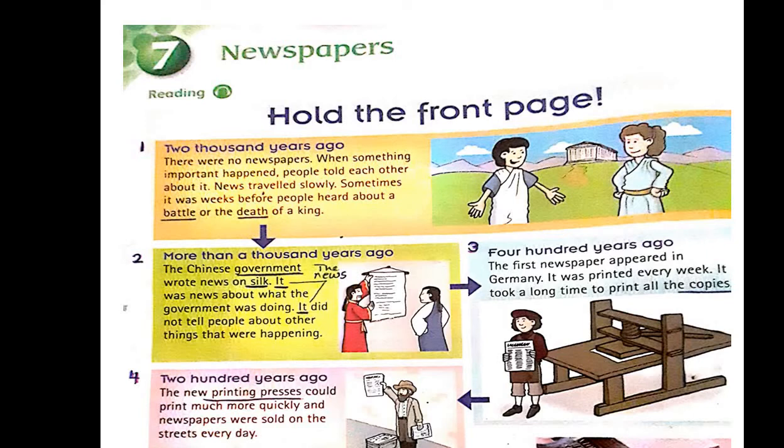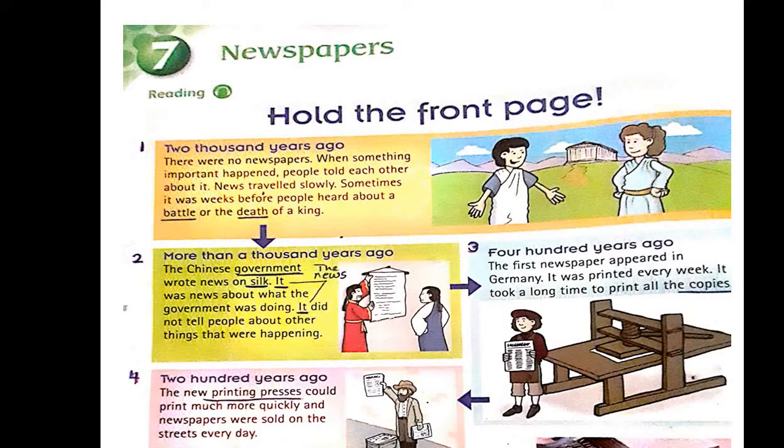And government. Which part of speech is government? Yeah, it is a noun. Government means government. So, where did the Chinese government write news? They wrote news on silk. And do you know the meaning of silk? Silk is silk. It was news about what the government was doing.